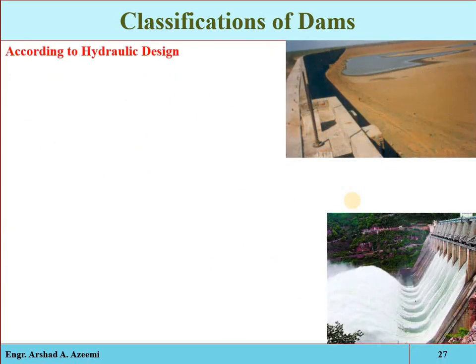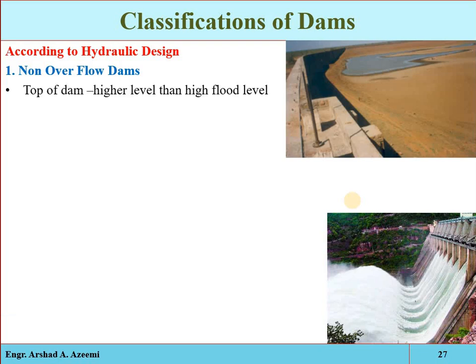Okay, now based on the hydraulic design, we will have a non-overflow dam or an overflow dam. The first one is the non-overflow dam, in which the top of the dam is kept at a higher elevation than the maximum expected high flood level.